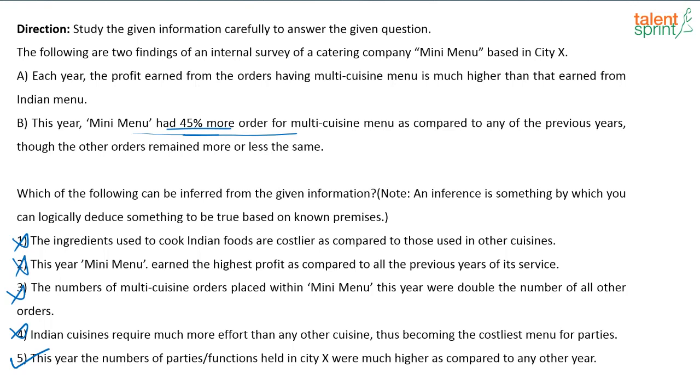Is it clear? I think some of you have given me the answer as option 2. What is option 2 here? This year mini menu earned the highest profit as compared to its previous years of service. Yes, you cannot say this to be the correct answer. Why? Because each year profit earned by the multi-cuisine is higher than that earned by the Indian menu, right? It's clear? Okay, it's clear.